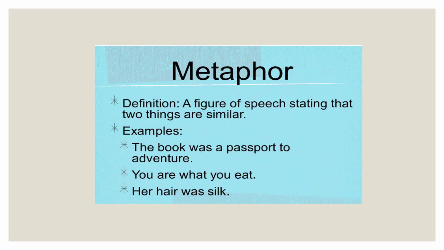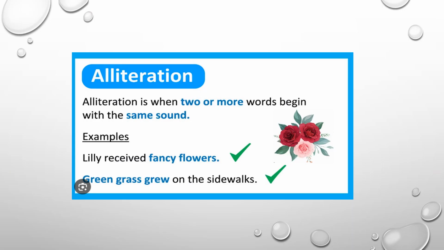Now let's talk about the other poetic device, which is alliteration. Alliteration is when two or more words begin with the same sound. You can see some examples here. Lily received fancy flowers. In this, you can see fancy and flowers begin with a similar sound. Fancy and flower, fur, right?